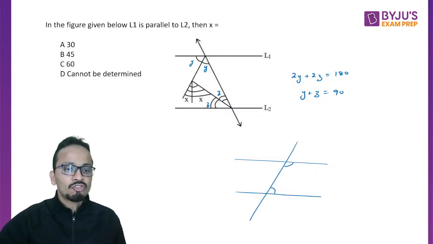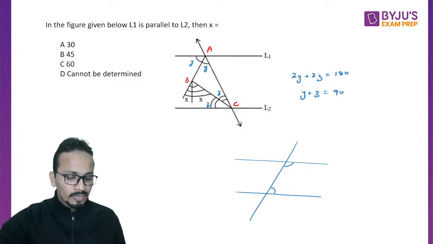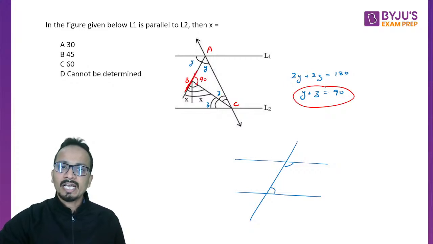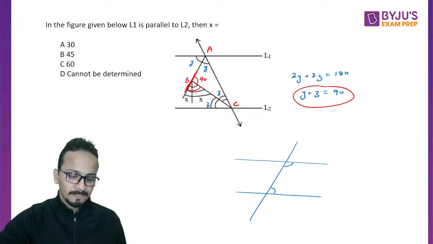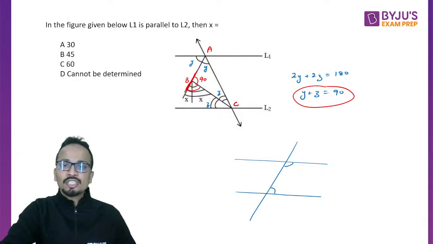Okay, now consider the triangle. I'm again marking a triangle. So triangle ABC. Okay, consider triangle ABC. In this triangle, the sum of y and z, y plus z is 90. So remaining angle will be equal to 90 degrees. All right. Then finally, if you'll consider this line, this is a straight line. So straight line complete angle is 180 degree, out of which one part is 90. So the remaining part will also be 90. All right. Okay. So this was question number one. Let's move on to the next question very quickly.